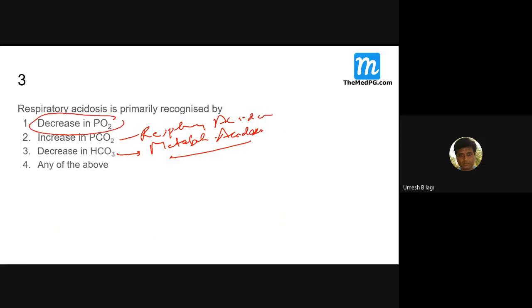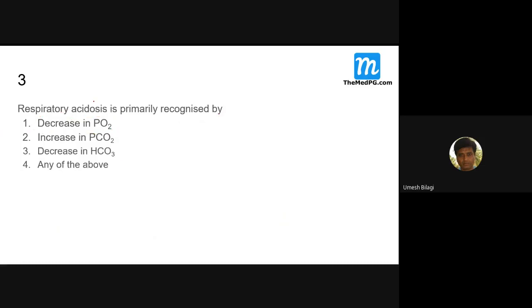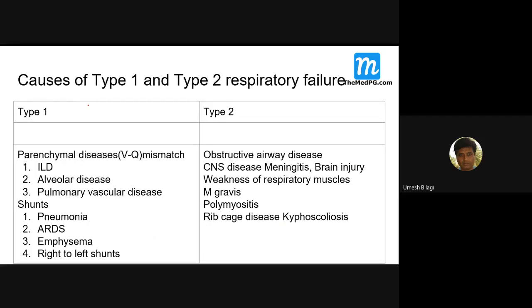This is nowhere related to acidosis and all that. I'll go to the next question. So, causes of type 1 and type 2 respiratory failure. I could have put this slide before only, now it has come. What are the causes of type 1 respiratory failure?